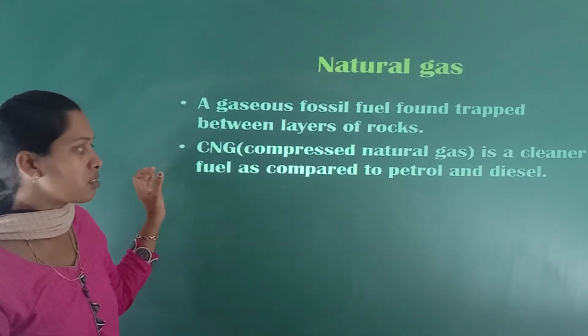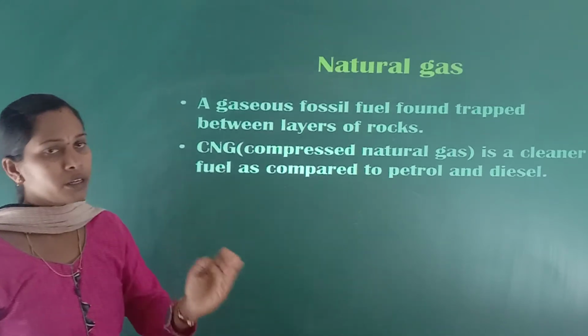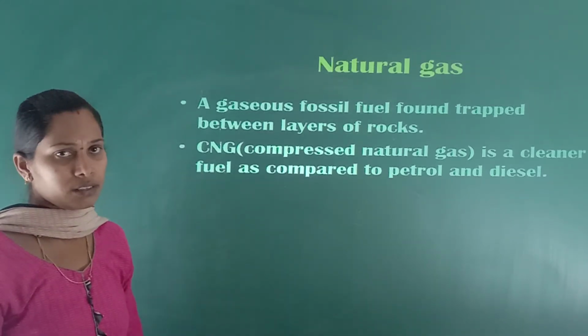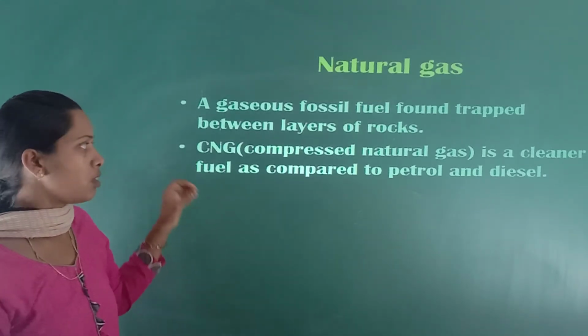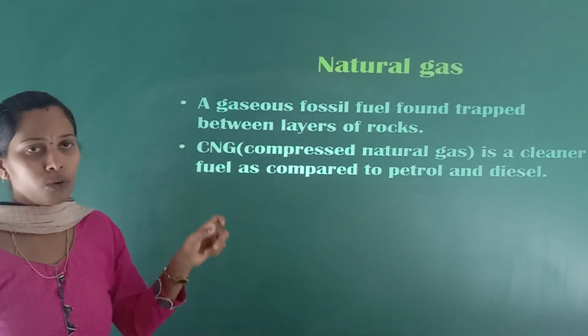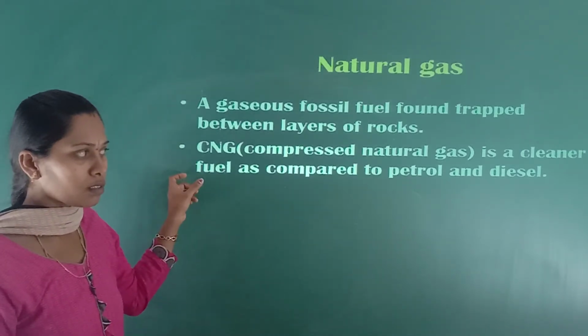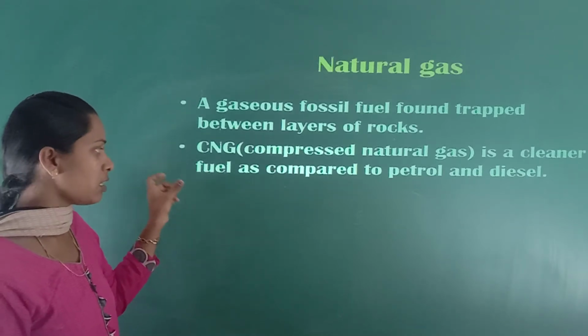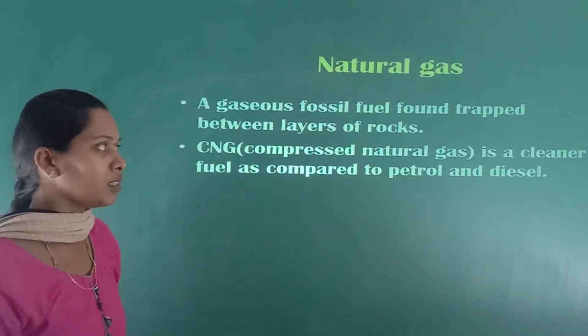CNG is a cleaner fuel. It is a clean fuel as compared to petrol and diesel.